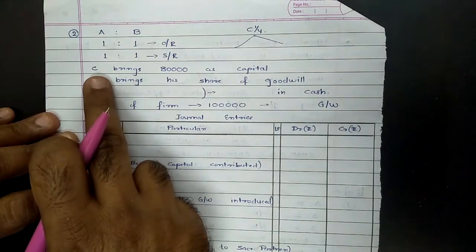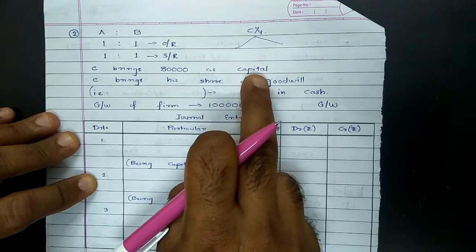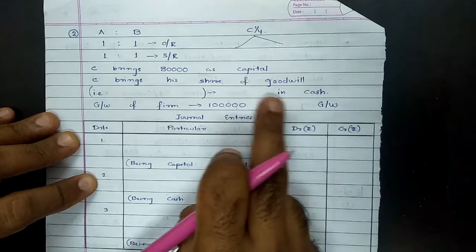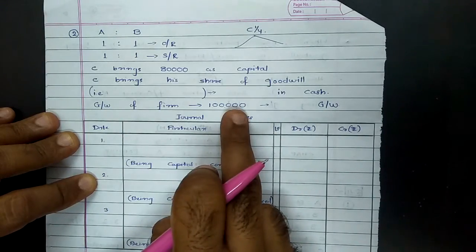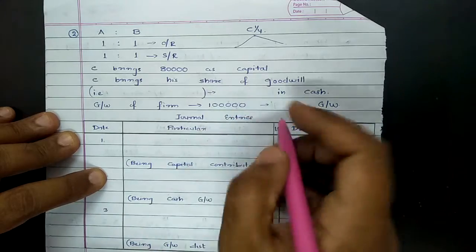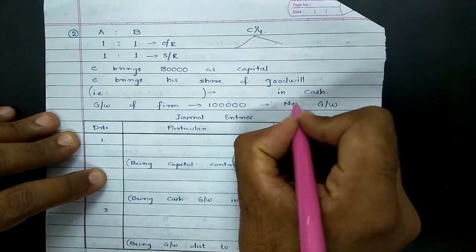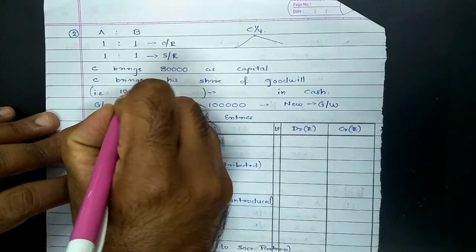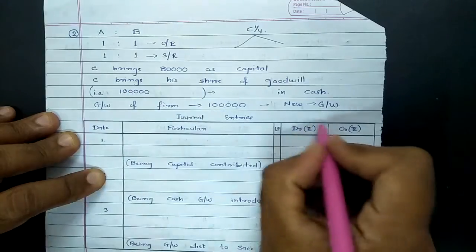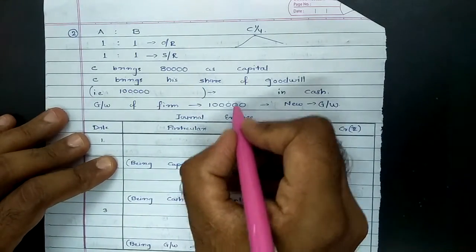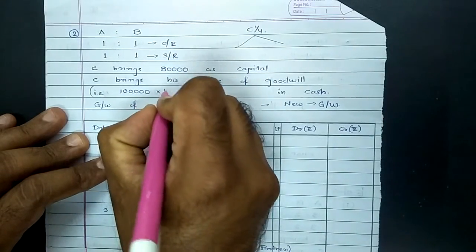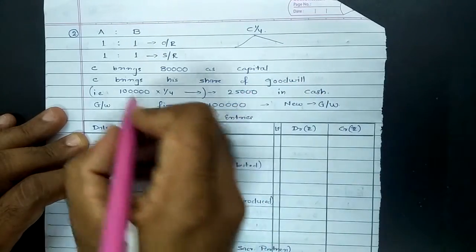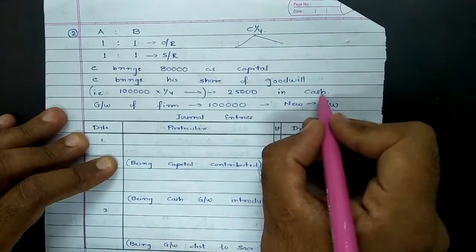Now further things given in this question. C brings 80,000 as his capital. Then C brings his share of goodwill in cash. But what is his share of goodwill? So here goodwill of the firm is given 1 lakh. Now the goodwill provided of firm was valued at 1 lakh. So it is implied this is new value of goodwill, and new partner is required to pay value of goodwill to the extent of his share based on new goodwill. So new goodwill valued was 1 lakh, and new partner share in business is 1/4. So 1 lakh into 1/4, that will give us 25,000. So in short, C will bring his share of goodwill of 25,000 in cash.